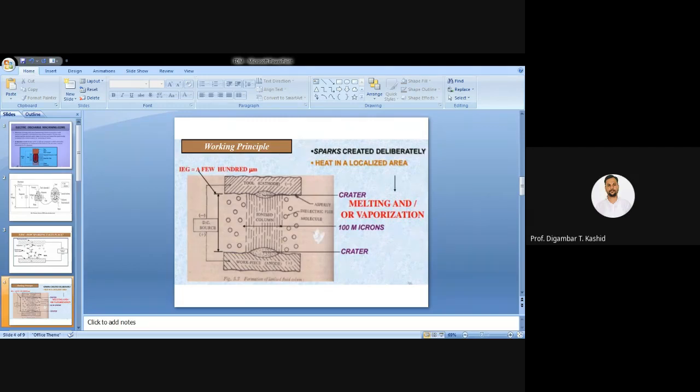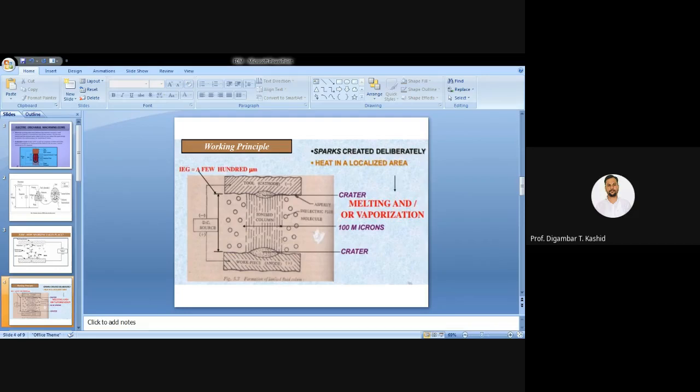Just below your tool, and the most important thing is that whatever the replica of the tool is, the same replica of the tool is generated on your workpiece surface itself. Depending on your tool specification or tool shape, the same shape will be generated on your workpiece surface.